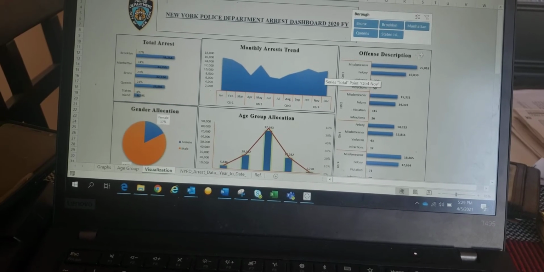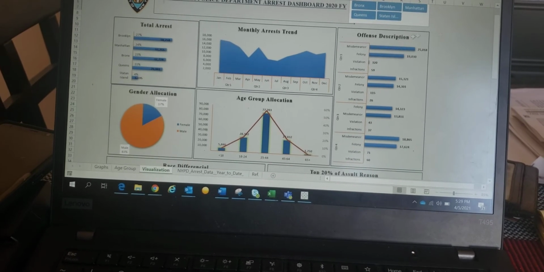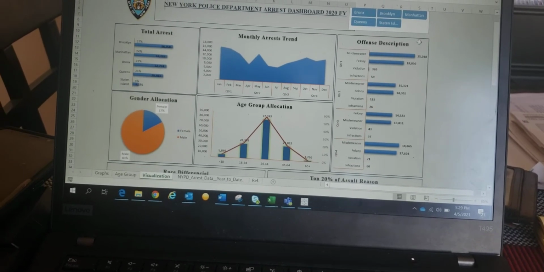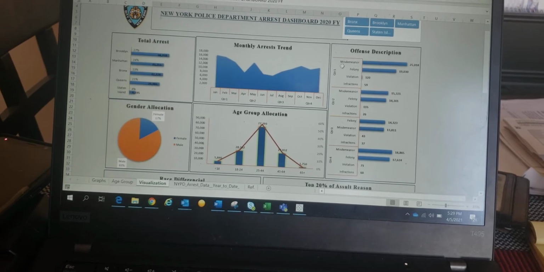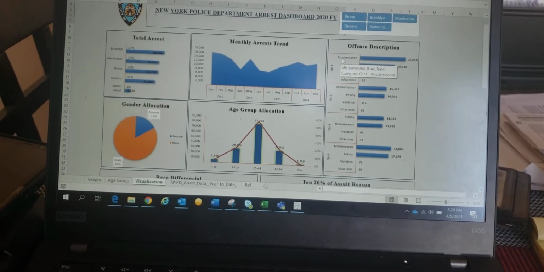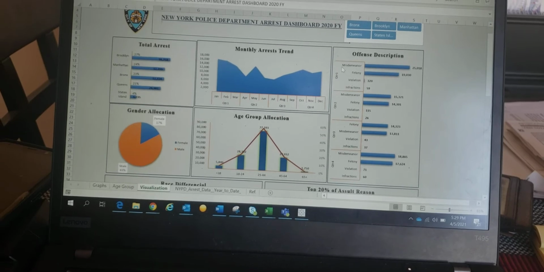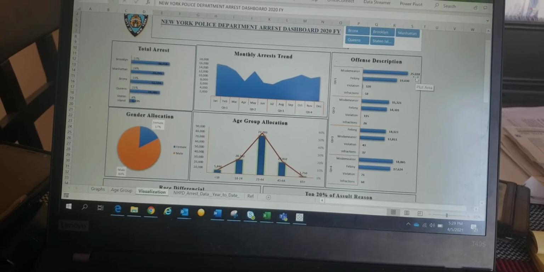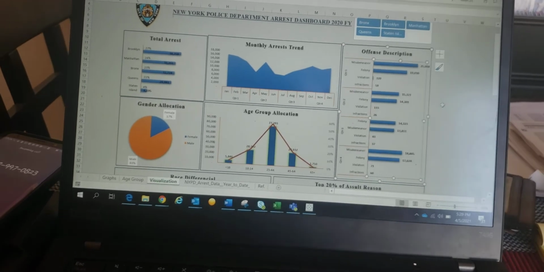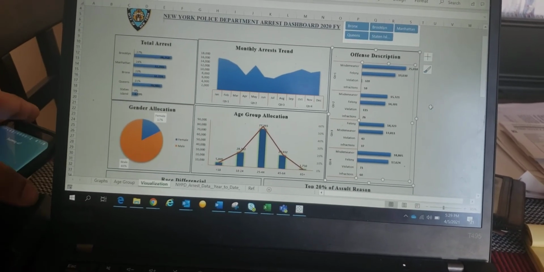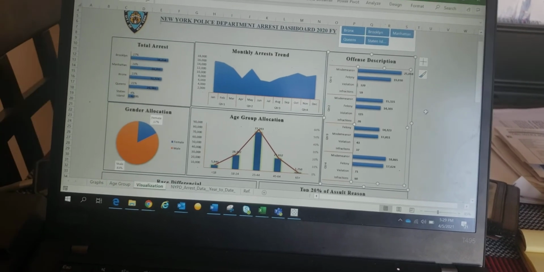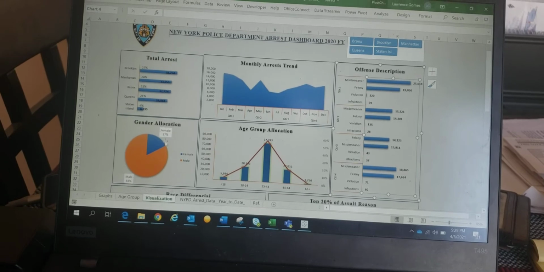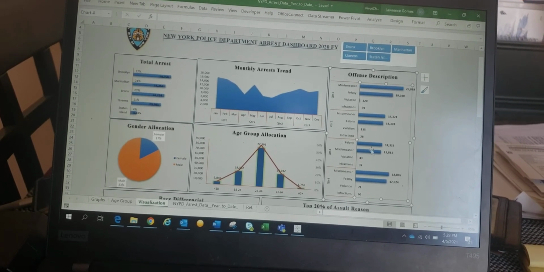And till then it's on a higher peak. The next chart is the bar chart that provides the offense description for those arrested people. Primarily, more than 95% of the arrests are for misdemeanor and felony. As we can see, these numbers are the highest in each of the quarters. The next chart provides the gender description of these arrested people. 83% are male and 17% are female.